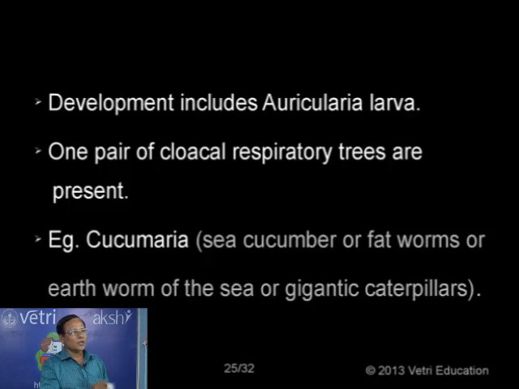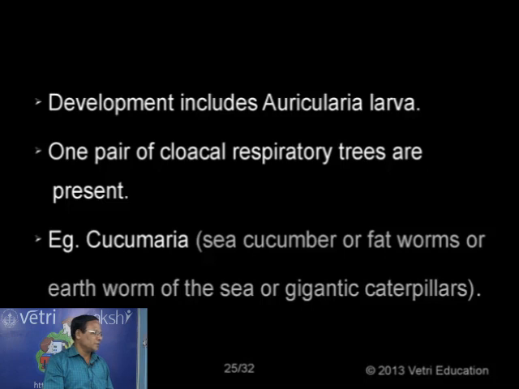So in these 4 aspects, the echinoderms as well as chordates are more or less the same: mesodermal skeleton, enterocoelom, deuterostome, and the last character I mentioned. Compare these things in that manner.